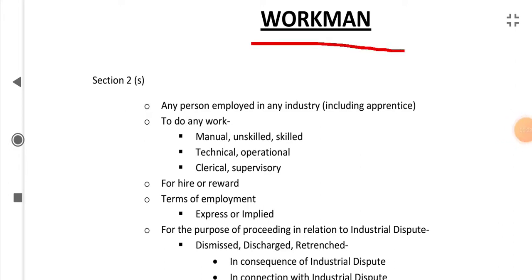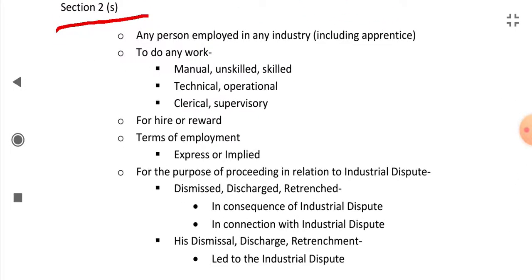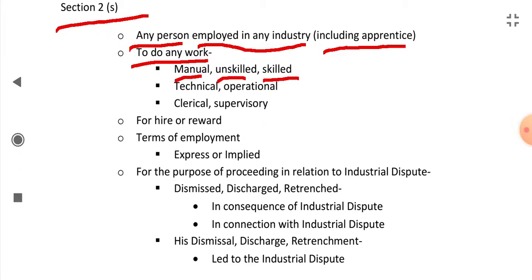Workman. The definition of workman is given in section 2S of the Industrial Disputes Act. So, who is a workman according to this section? Any person employed in any industry, including apprentices, to do any work: manual, unskilled, skilled, technical, operational, clerical, or supervisory.